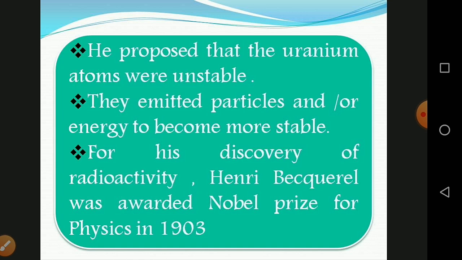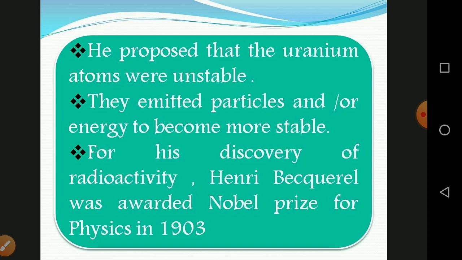He finished the research for the week. He stored a certain amount of uranium compound away in a drawer for the weekend. By chance, an unexposed photographic plate was also stored in the same drawer. After a few weeks, he returned and noticed that the film had been exposed to some radiation. He discovered that the effect could be reproduced whenever he placed uranium near a photographic film.